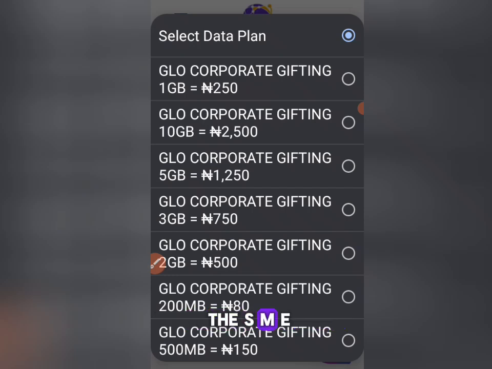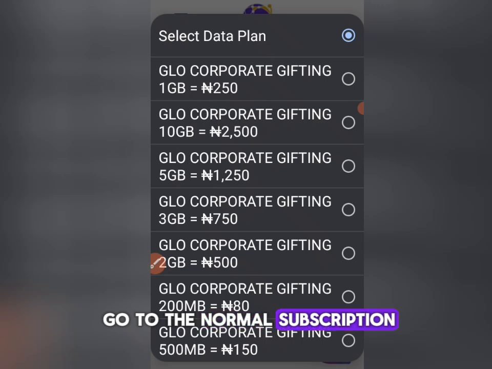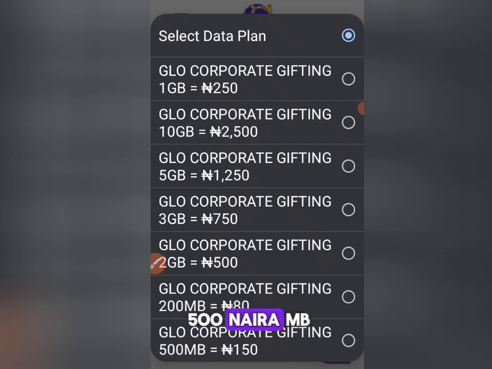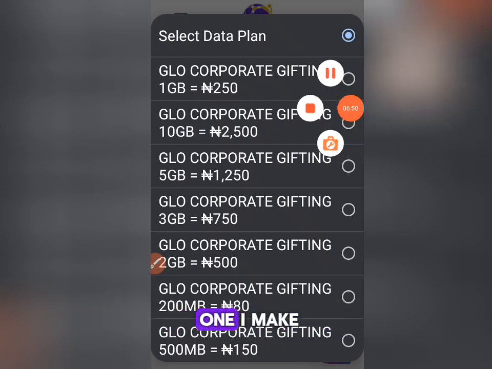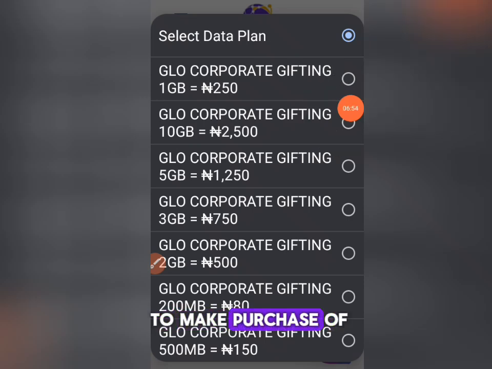Now look at the SME, for 1 gigabyte, you can get it at the rate of 250 naira. For 10 gig, you're going to get it at 2500 naira. When you go to the normal subscription, you're not going to get it at this amount. So in any of these amounts, you can make a purchase, and immediately you are going to get your data landed quickly. No delay, no delay. So should I make a purchase of 1 gig or 500 MB? Let me pause this video while I decide which one I make. Alright, I'm just going to make a purchase of 1 gig,